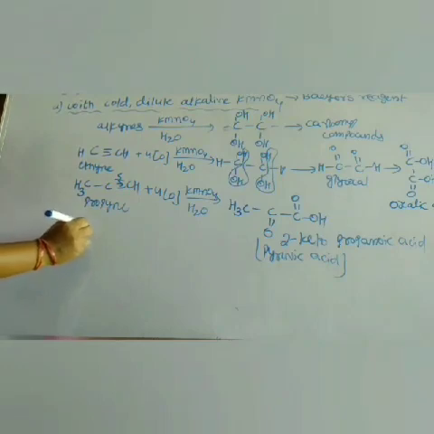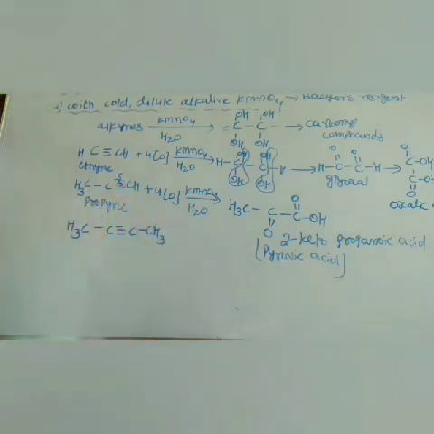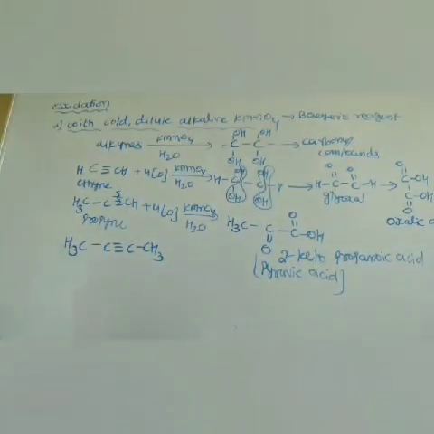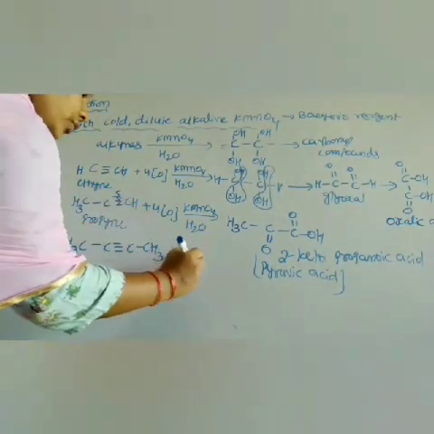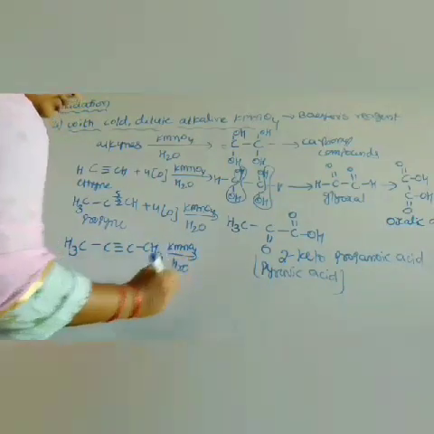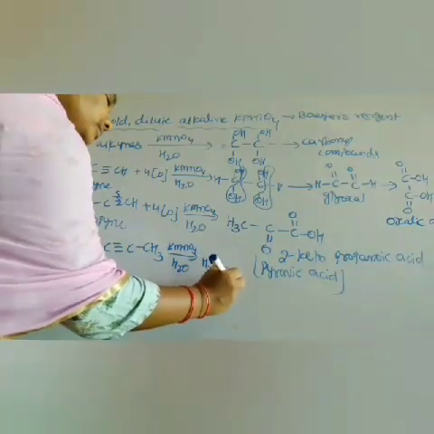And if you take but-2-yne, this is an internal alkyne. This internal alkyne, on oxidation with cold KMnO4, is converted into the diketone.